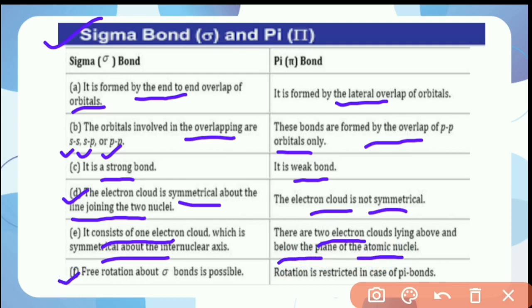Free rotation about a sigma bond is possible, but in a pi bond the rotation is restricted. So these are the differences between sigma and pi bonds, formed by the overlapping of different orbitals.